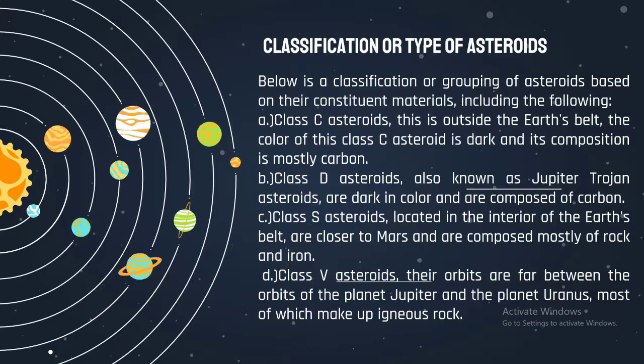The third, Class S asteroid, located in the interior of the asteroid belt, are closer to Mars and are composed mostly of rock and iron. And the last, Class V asteroid, their orbits are far between the orbit of the planet Jupiter and the planet Uranus, most of which make up igneous rock.